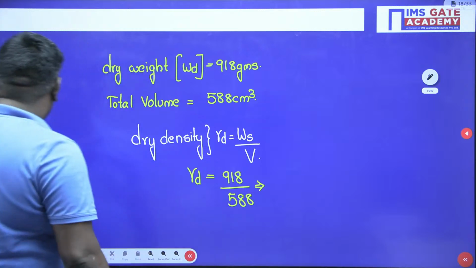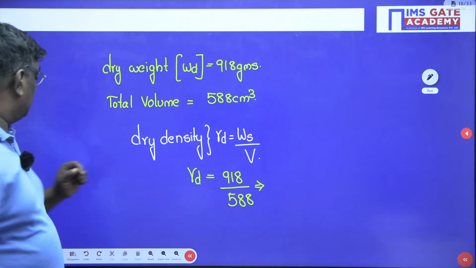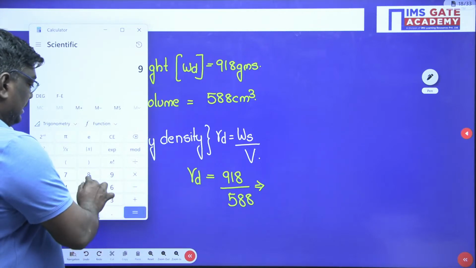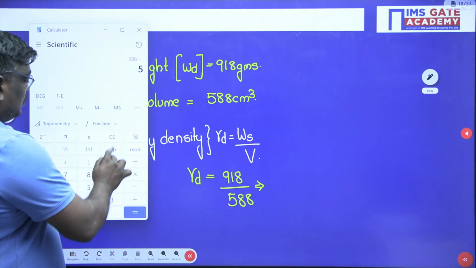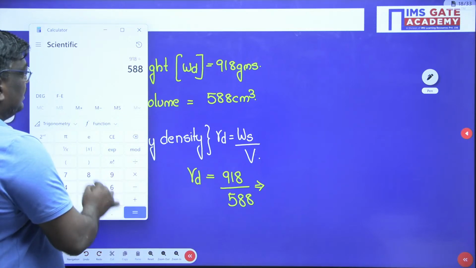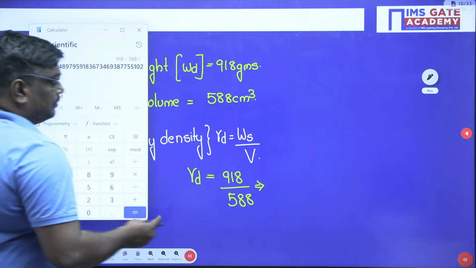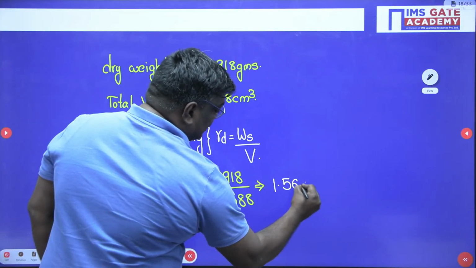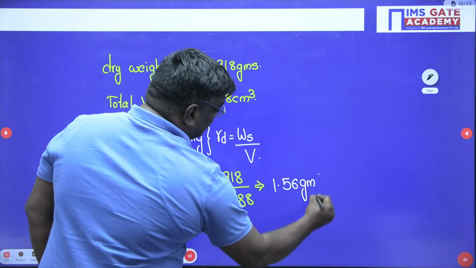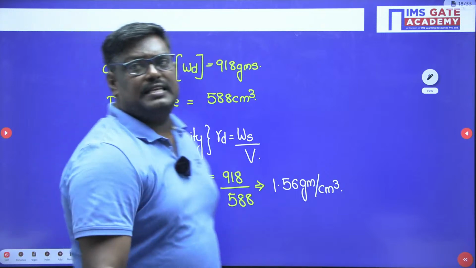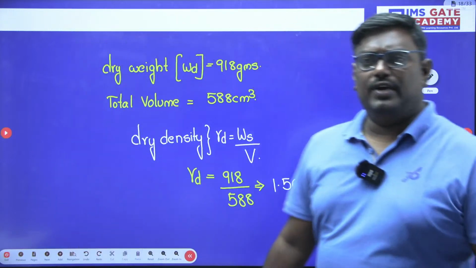Anyone? 918 divided by 588. So you'll get 1.56 gram per centimeter cube. Very good, Arvind.